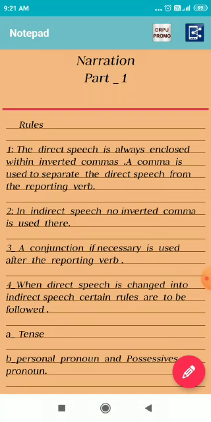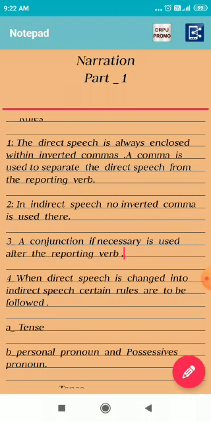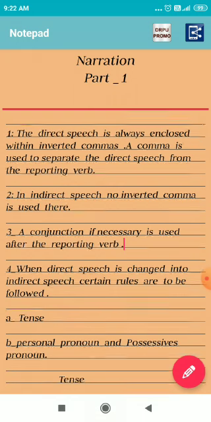Once again, I remind all the students, you must keep the basic rules in your mind. The direct speech is always enclosed within inverted commas. A comma is used to separate the direct speech from the reporting verb. In indirect speech, no inverted comma is used. A conjunction, if necessary, is used after the reporting verb. When direct speech is changed into indirect speech, certain rules are to be followed, like tense, personal pronoun, possessive pronouns.